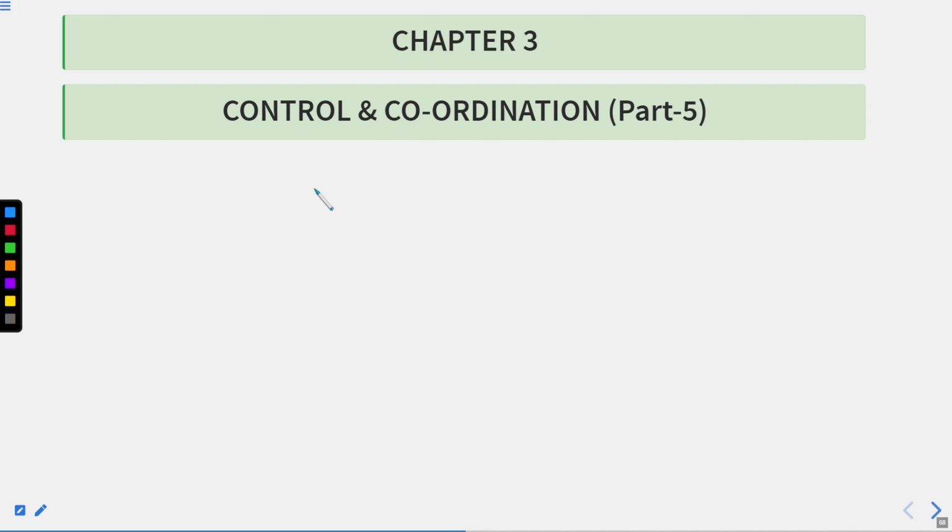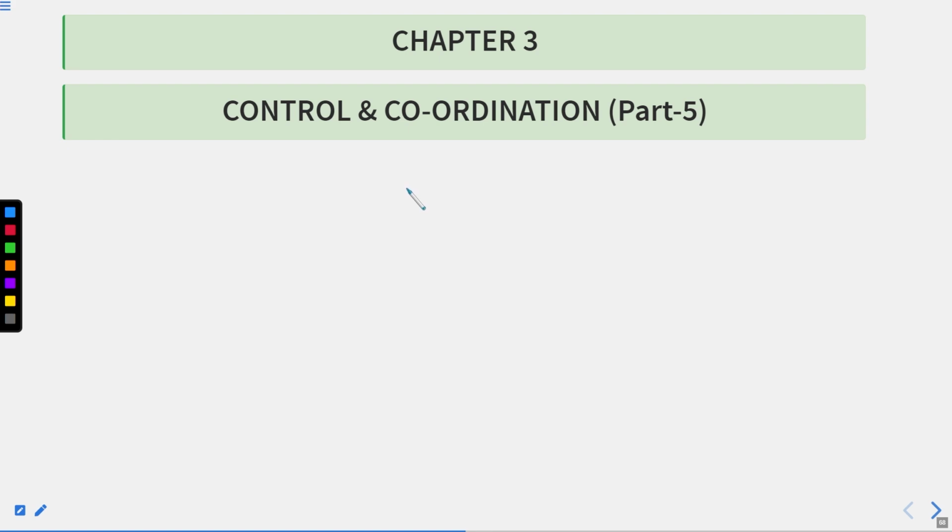So some of the topics we have already discussed in the previous lecture. We have discussed coordination, how we can define coordination, and that coordination is required between two organ systems for a particular system or process to be carried out. Then we talked about coordination in plants, where we learned how movement in plants takes place, and what the external and internal stimuli are to which the plant responds. And then we also studied the plant hormones, also known as phytohormones. We studied their discovery, and we also studied the functions of these hormones.